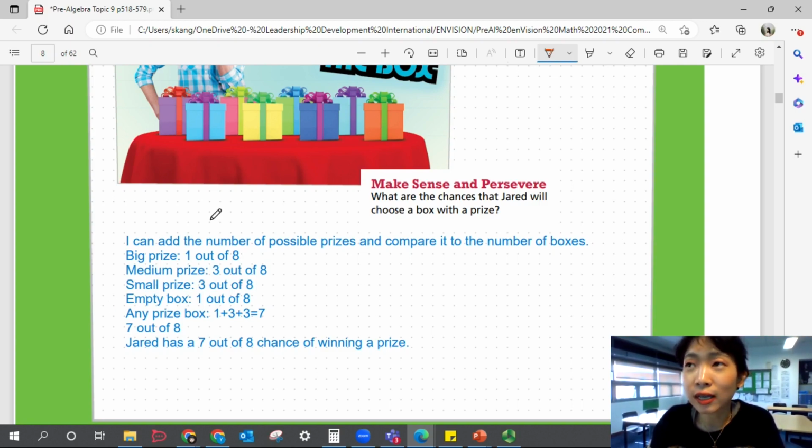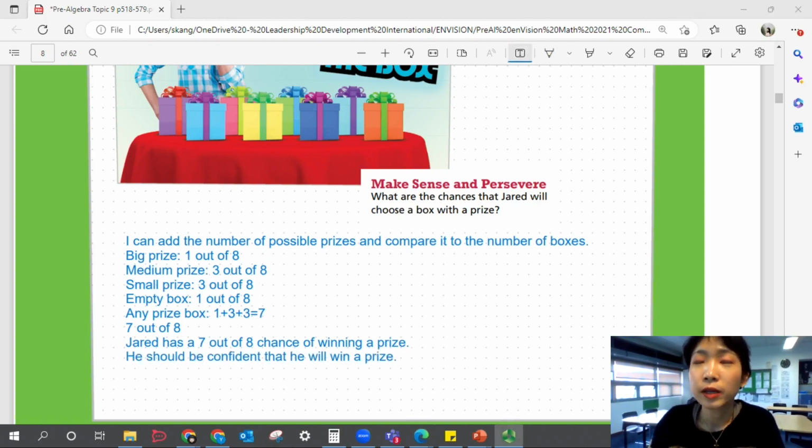So should he be confident or not? Yeah, it's a good probability, so he could be confident that he will win a prize. Now, does that mean he will win a prize no matter what? No, there's still a chance that he will choose an empty box, but it's a good probability that he will win a prize.